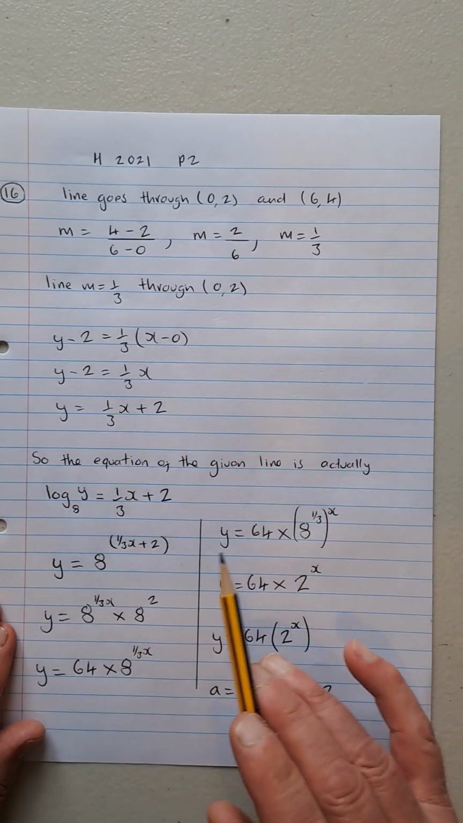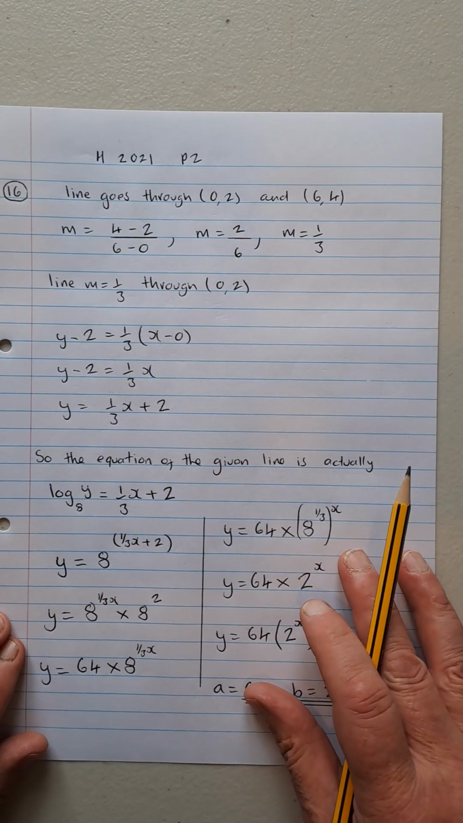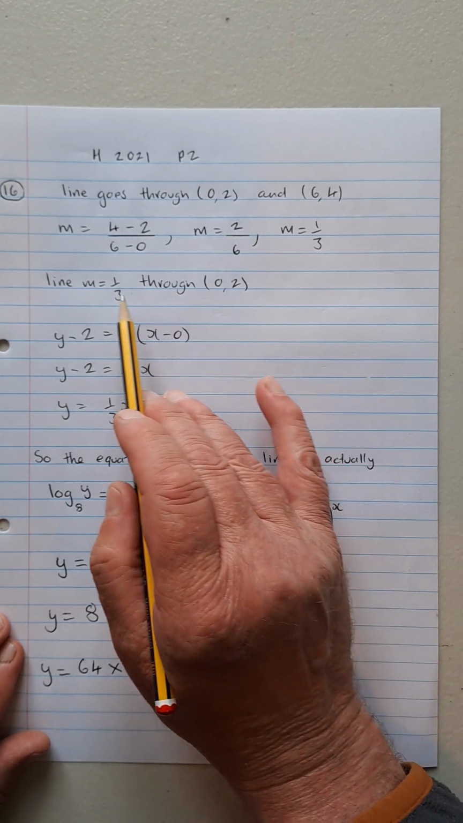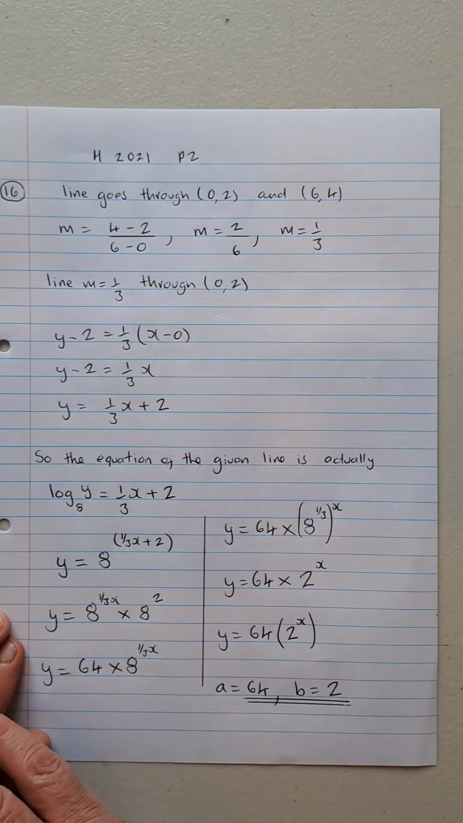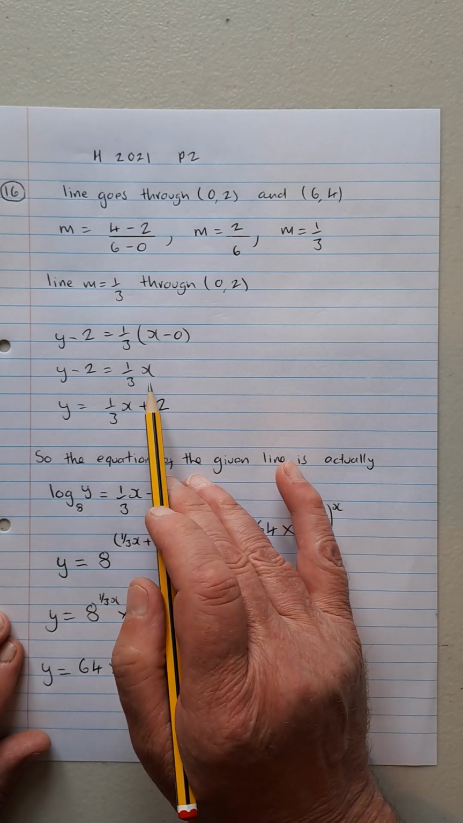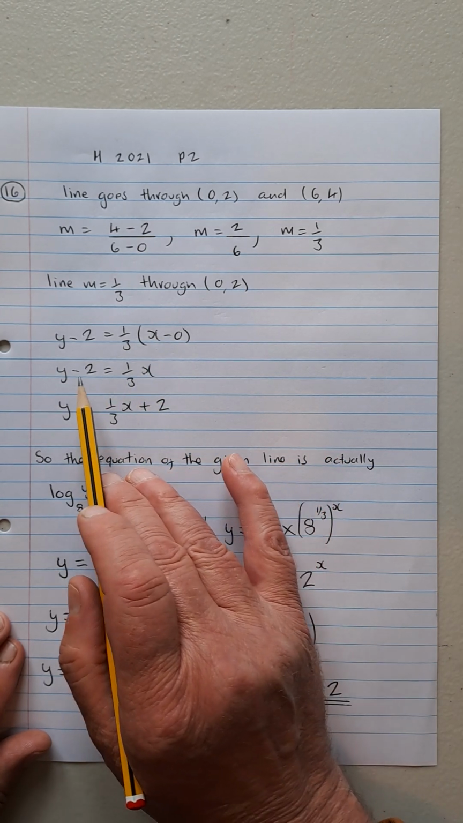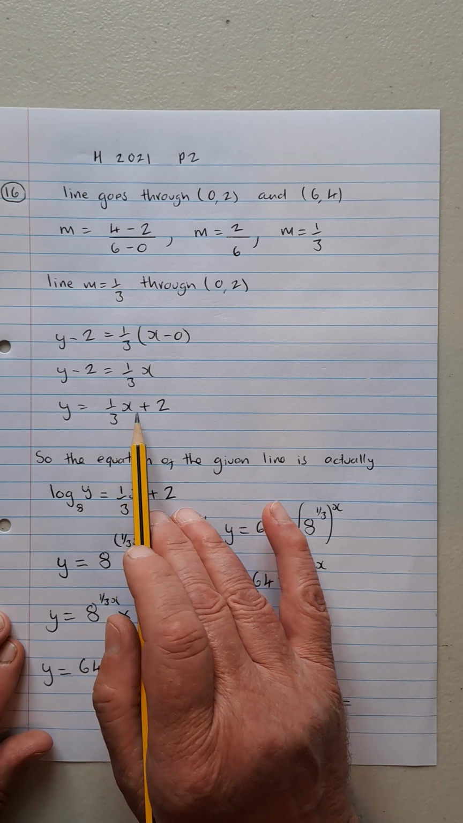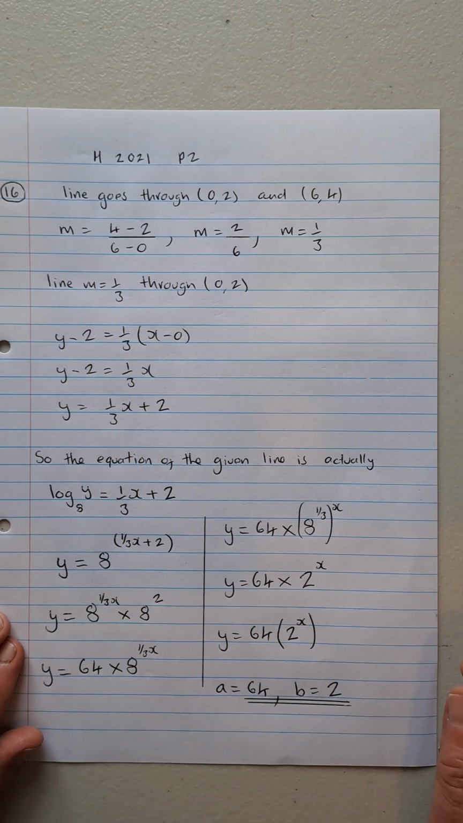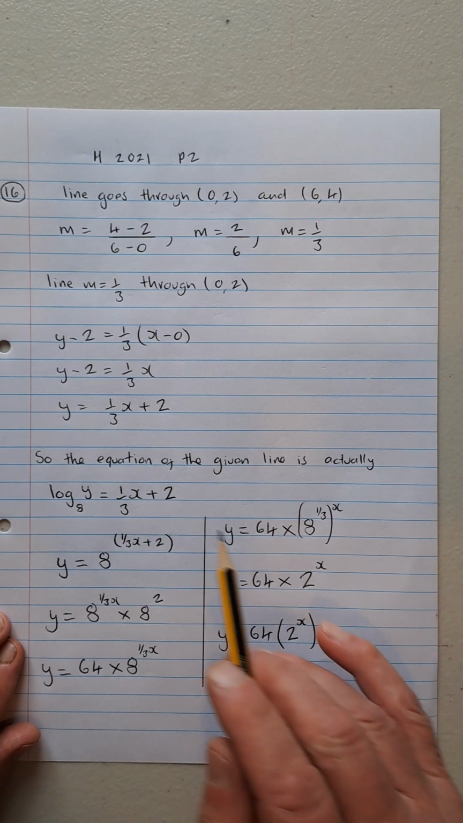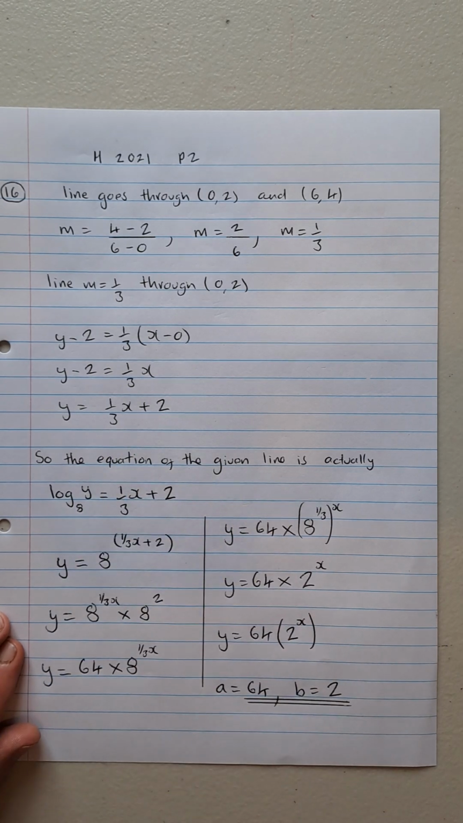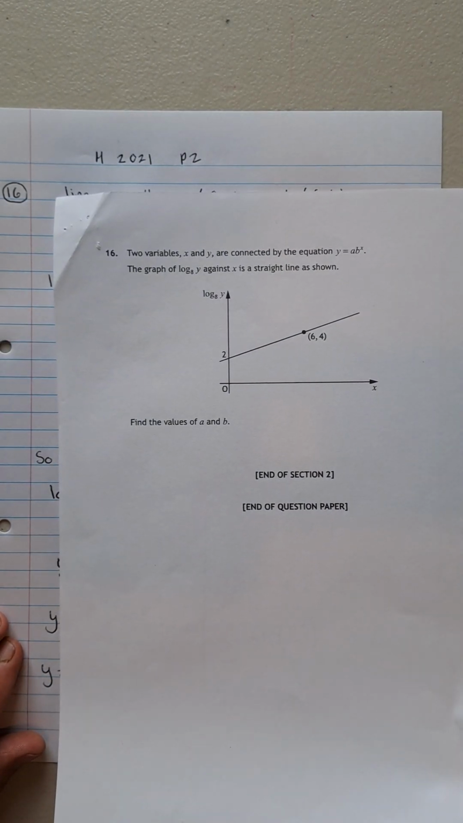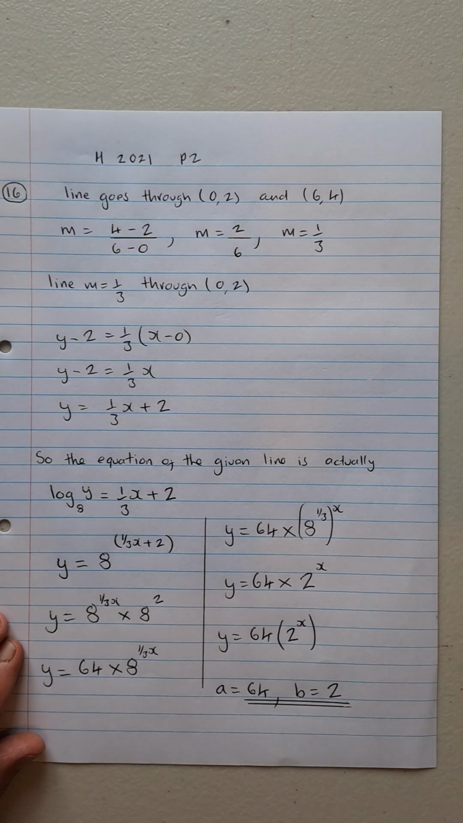I prefer to use y minus b is m times x minus a. Regardless, so y minus 2 is a third times x minus 0. x minus 0, of course, is just x. So y minus 2 is a third x. So y is a third of x plus 2. There, that's the equation of the line, where it's just a y and an x. Of course, it's not a y, it's a log of y to base 8. So we have to replace that.